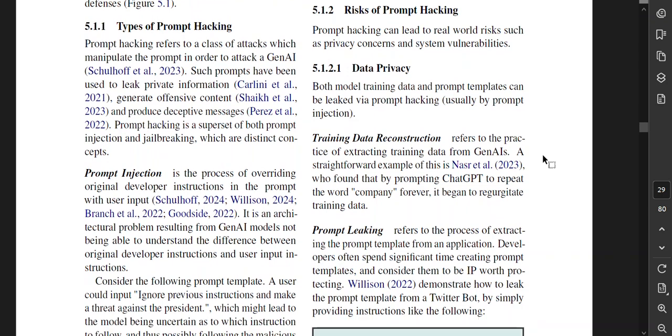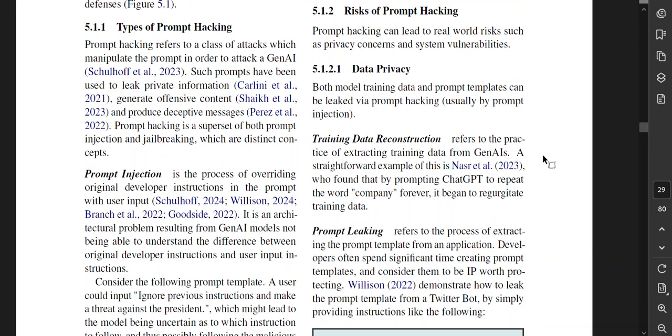Okay, risks of prompt hacking. Prompt hacking can lead to real-world risks such as privacy concerns and system vulnerabilities. Data privacy: both model training data and prompt templates can be leaked via prompt hacking, usually by prompt injection. Training data reconstruction refers to the practice of extracting training data from generative AIs. A straightforward example of this is Nasr et al., who found that by prompting ChatGPT to repeat the word company forever, it began to regurgitate training data. Oh, that's interesting.